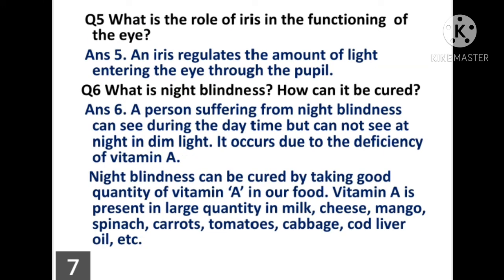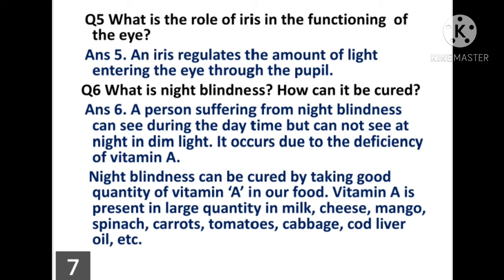Now question number 5. What is the role of the iris in the functioning of the eye? Answer is very simple. The iris regulates the amount of light entering the eye through the pupil, or we can say the iris controls the size of the pupil, and the pupil allows the light to enter the eye. Now question 6. What is night blindness? How can it be cured?